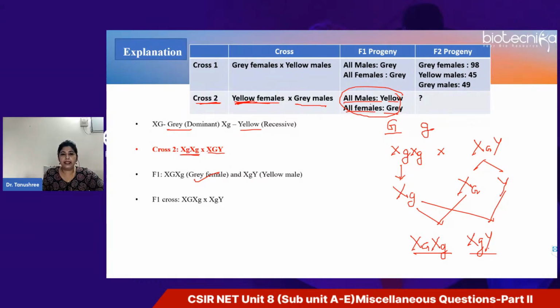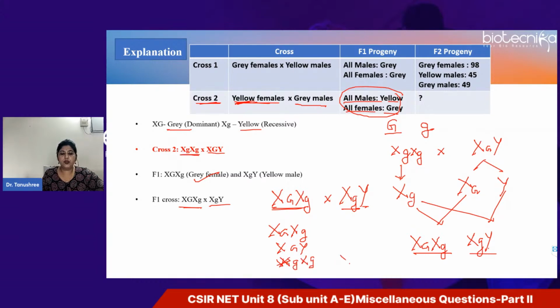So here you have all males which are yellow, and they are crossed with the female which is gray, right? In such a cross, what do you think will be the gametes formed? These two can come together, or this one can come together, right? So either you'll get this combination, or this combination, or this combination, and the fourth one is this combination, right?